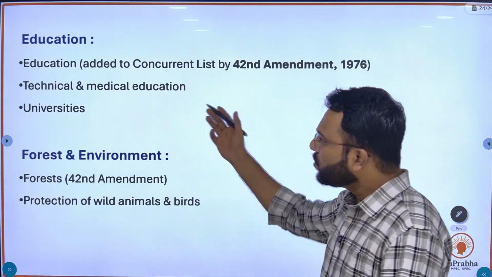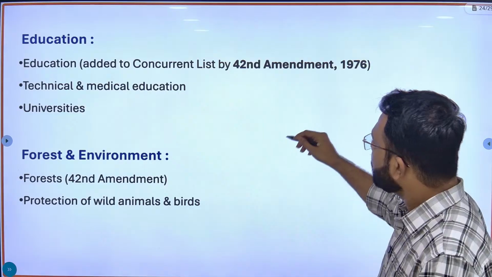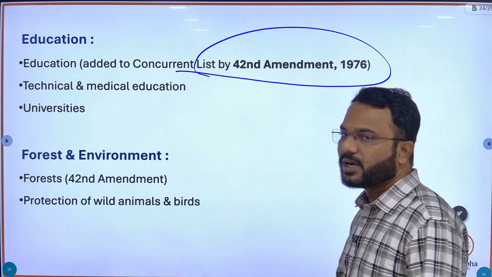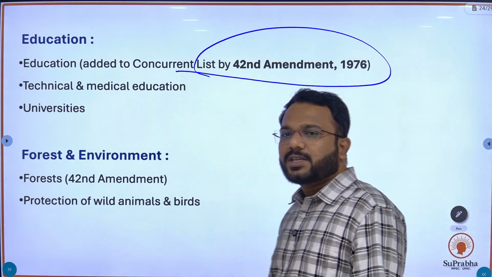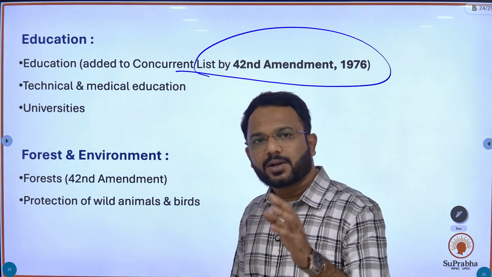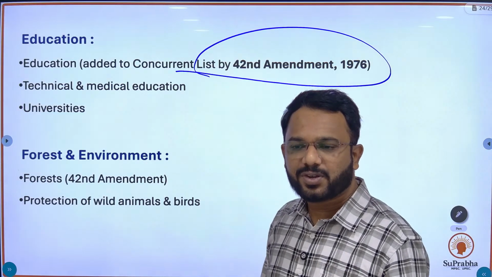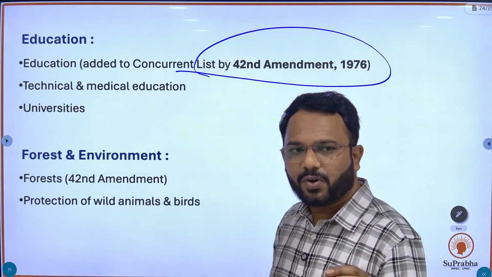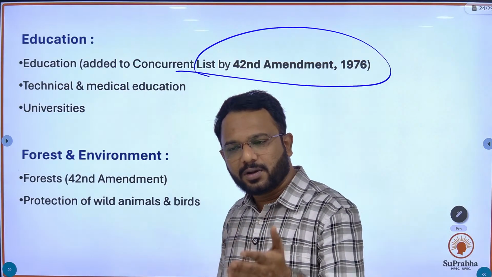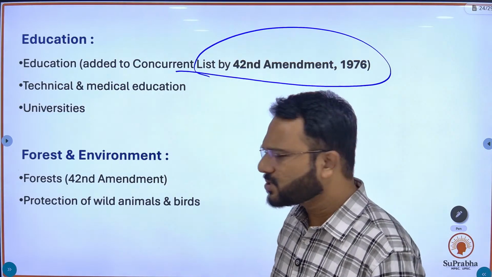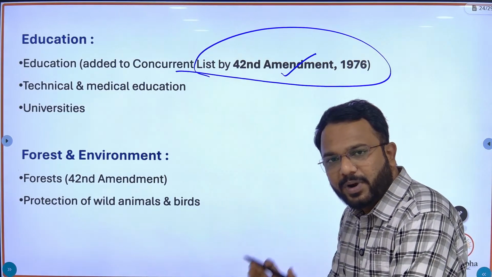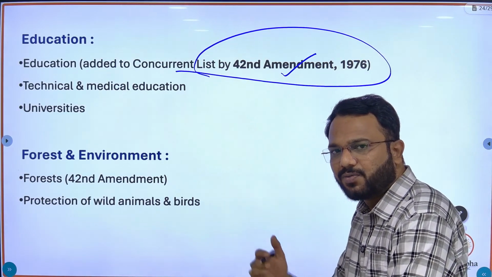Let's move on. Education was added to the concurrent list by the 42nd Constitutional Amendment Act. If recently anything is added or taken out of any list, a question is asked as to which of the following subjects was taken out of or added to the concurrent list, state list or any other list. So this is also important: the amendment, the year and the subject that was added.